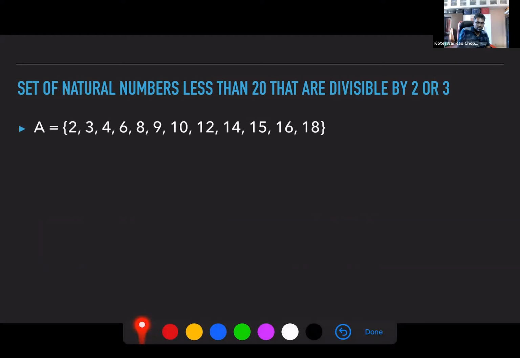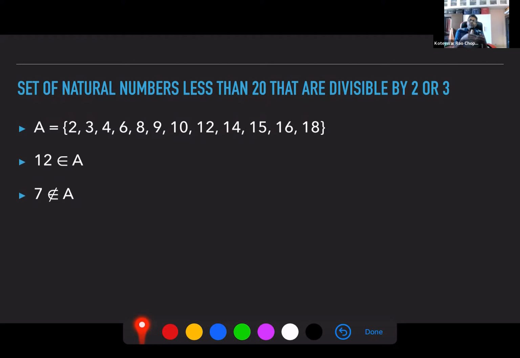Now, if you take 12, 12 is part of the set, so you can write 12 belongs to A. If you take 7, 7 is not part of the set, so you say 7 does not belong to A. How do you read this? 12 belongs to A and 7 does not belong to A. The symbols give you meaning, and if you know what they stand for, they're really convenient.